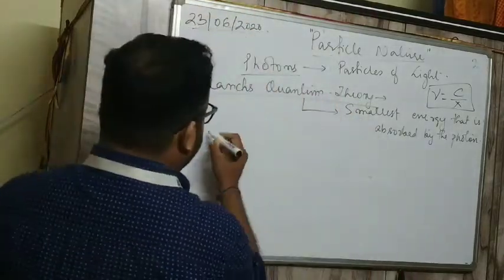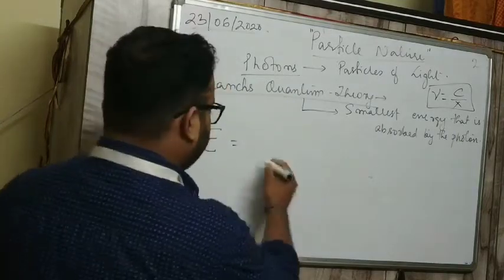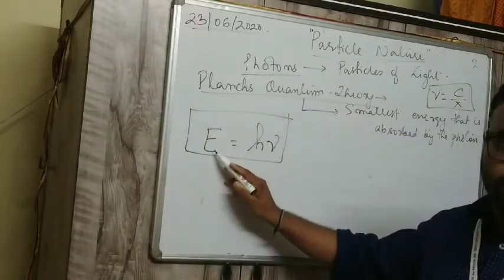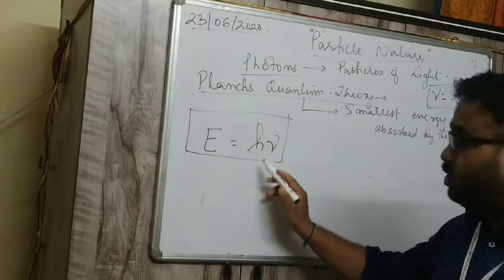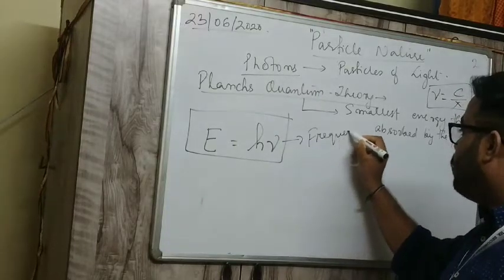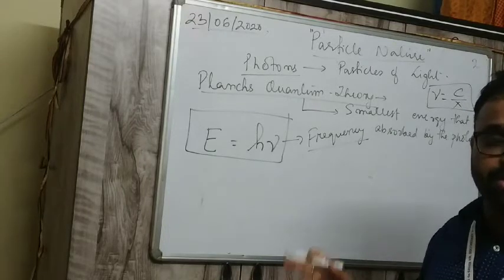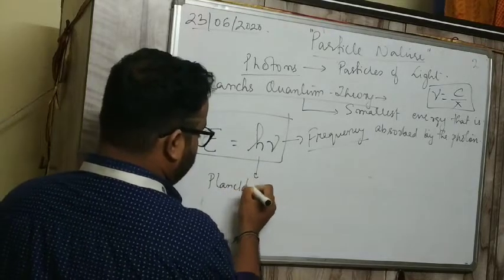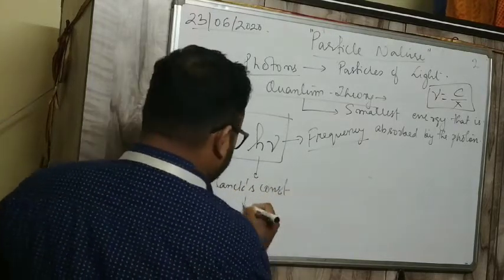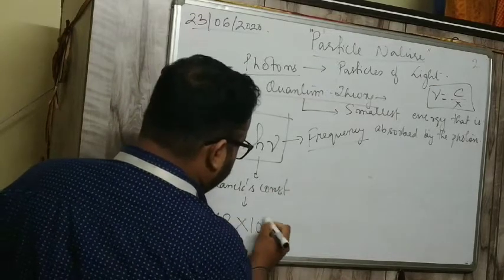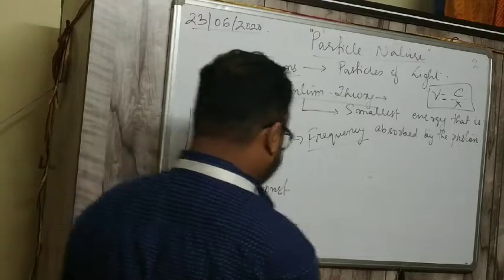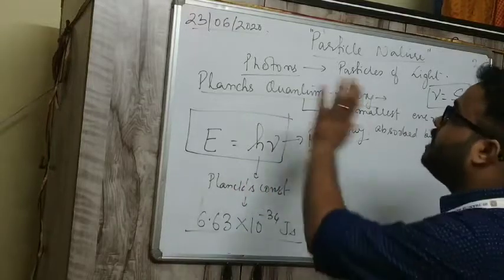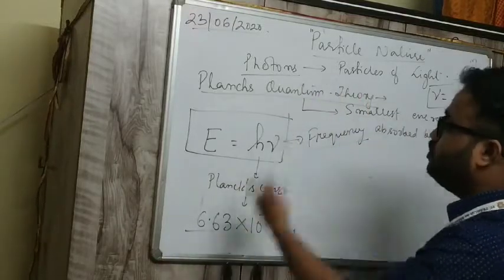Now he gave that the energy of a photon E is equal to h nu. This is the formula which he gave. The energy of a photon, of a particle of light, is E equals h nu, where nu is the frequency and h is Planck's constant, which is 6.63 into 10 to the power minus 34 joule second. This is the energy term which Max Planck gave. The energy of a photon is E equals h nu.